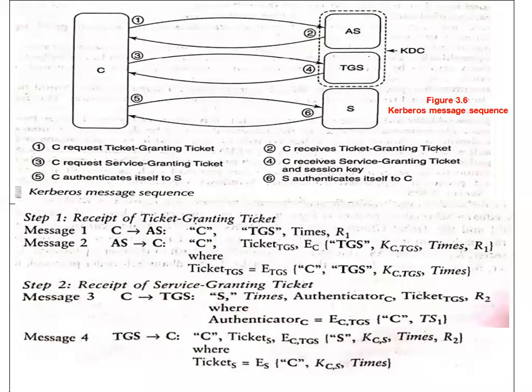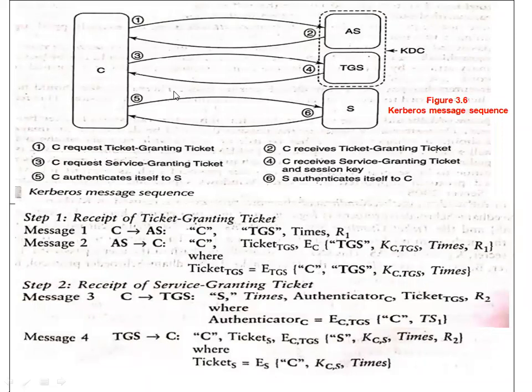Hope you can see this figure. Here C stands for client and S stands for server. The client wants to interact with the server, and I'm showing the direction here. When they want to interact, in between they have to take permission from this KDC. In the Kerberos protocol, the KDC involves 2 types of servers, as I told: the authentication server plus the ticket granting server. Altogether, it forms a concept called the KDC.